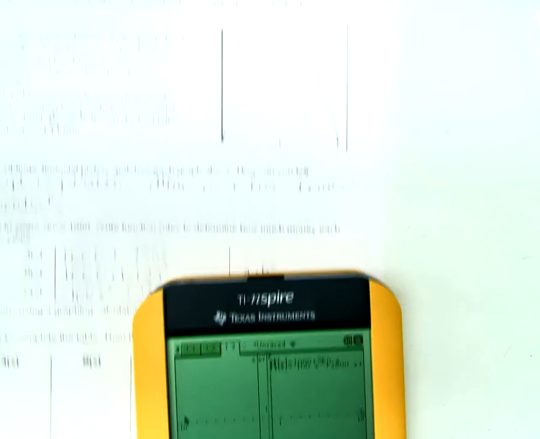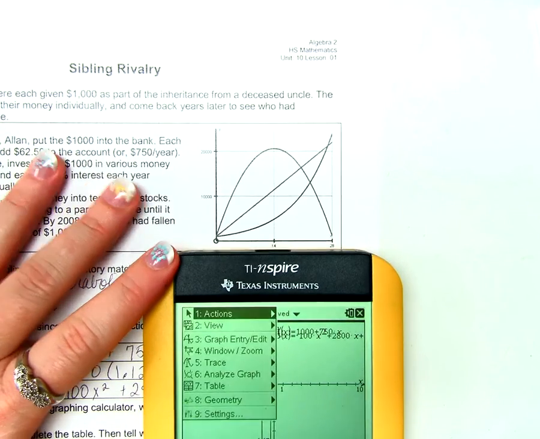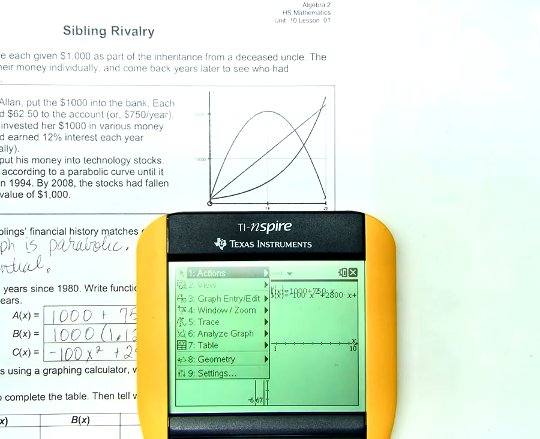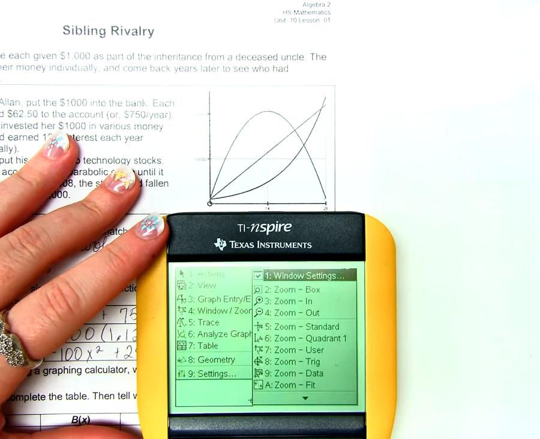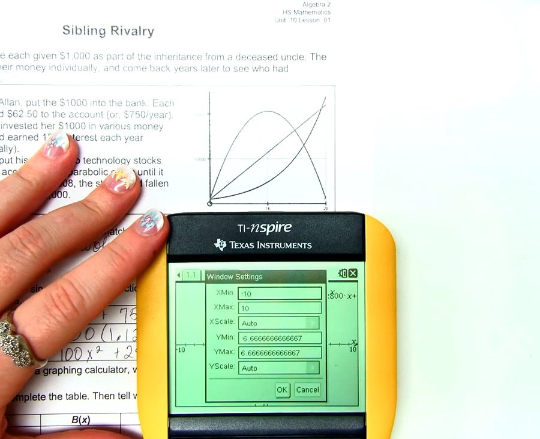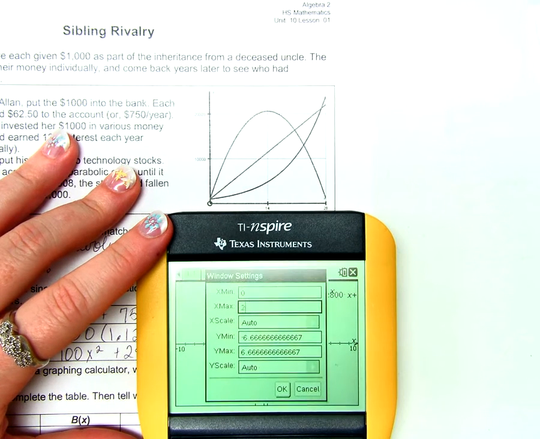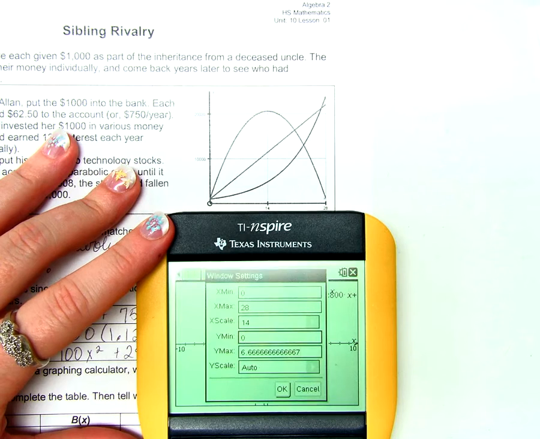So my graph here clearly does not look like my graph up here. I need to fix my window if I want to, right? So from 0 to 28, counting by, how about 14s?